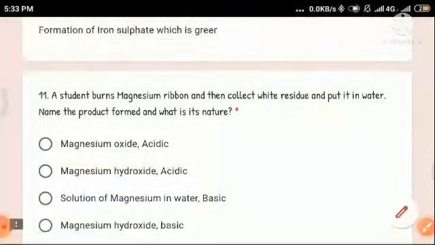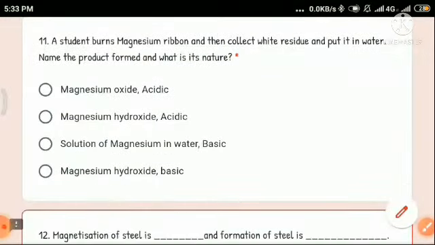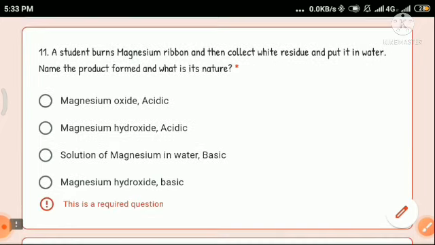Okay, now question number 11. A student burns magnesium ribbon and then collect white residue and put it in water. Name the product formed and what is the nature. Okay, so when magnesium ribbon is burnt and we get a white residue, and what is that white residue? That white residue is magnesium oxide.